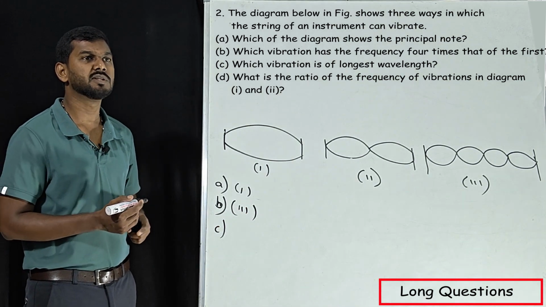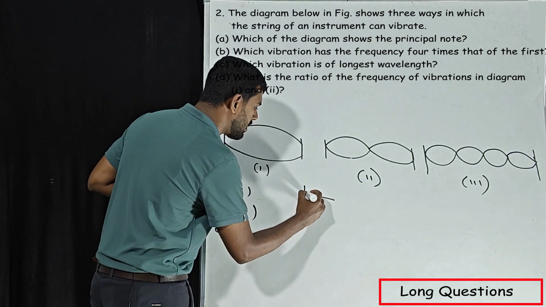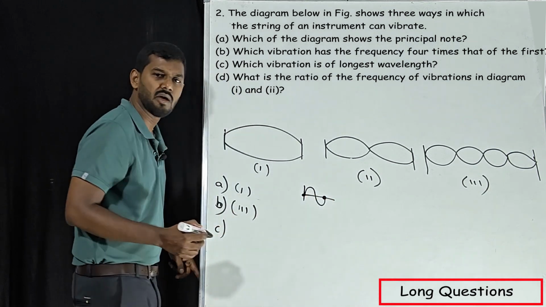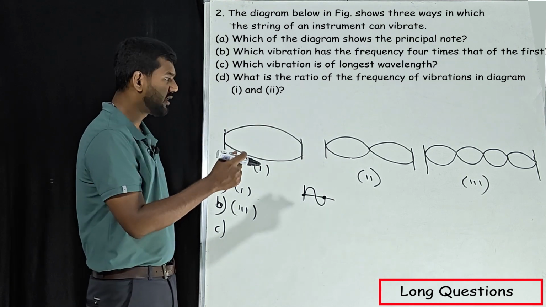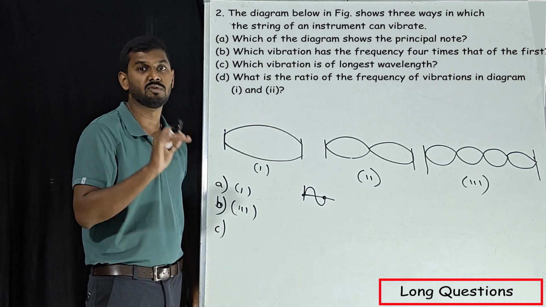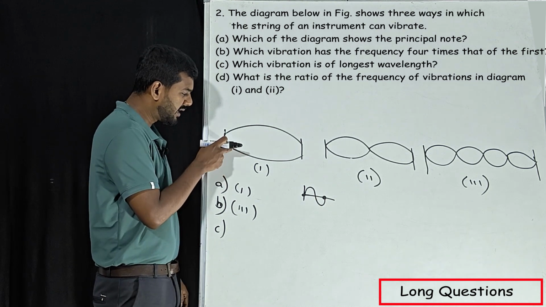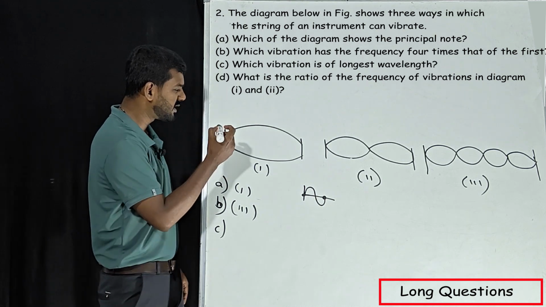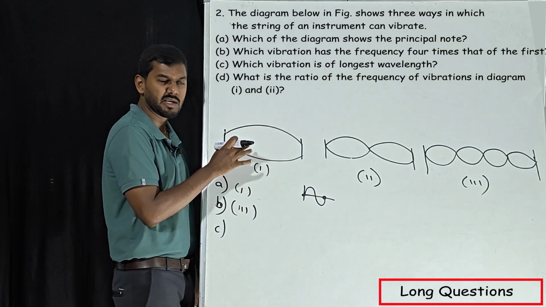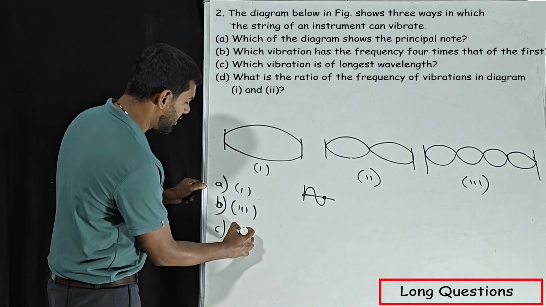Next, which vibration has the longest wavelength? What do you mean by wavelength? The length of one wave. See, the complete length from here to here is called wavelength, correct? So which has the longest wavelength? See, if it has more frequency, its wavelength will be less. If you see here, it has less frequency, so it has more wavelength. Wavelength is nothing but the length of one wave. So see, this is one complete big wave, right? Which has the biggest wave here out of all the three? This one. So it has more wavelength. That is nothing but the first one.